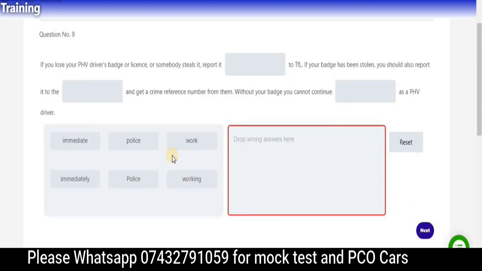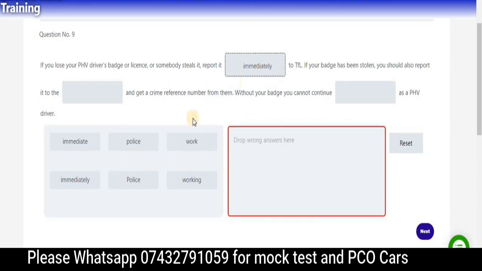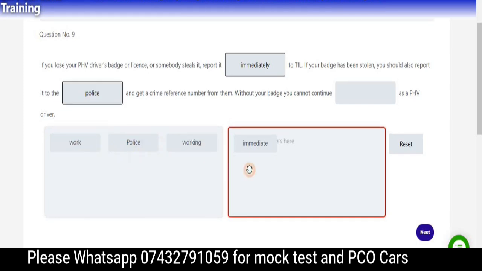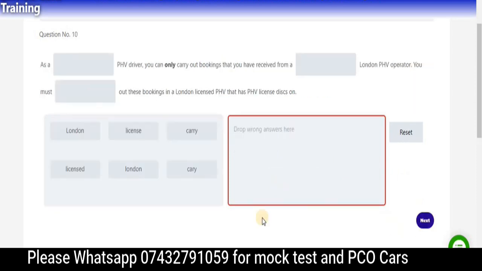So number 9. Hope you get the answer as well. So the first one is going to be immediately. Report it immediately, not immediate. That doesn't make sense. So the next one should be police with a small p, not with capital P. So we're going to put the wrong one over here. You cannot continue working. It's going to be working, not work as a PHV driver. So we're going to move to the next question. So number 10. So please pause, try to do it.